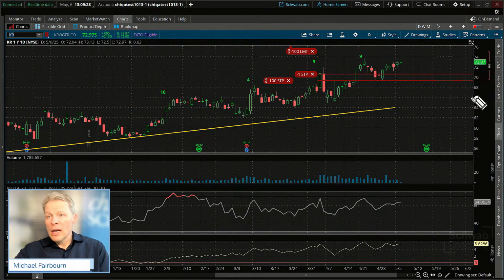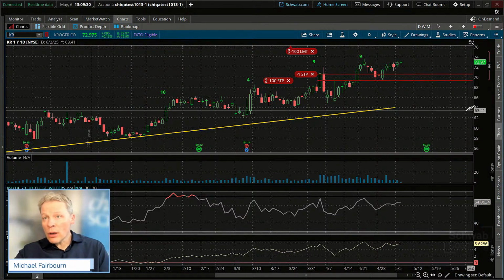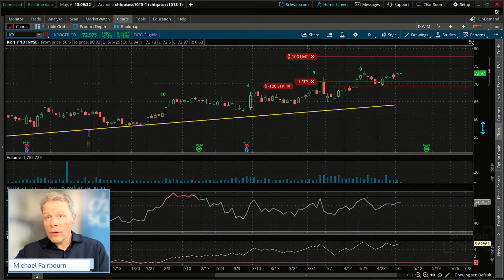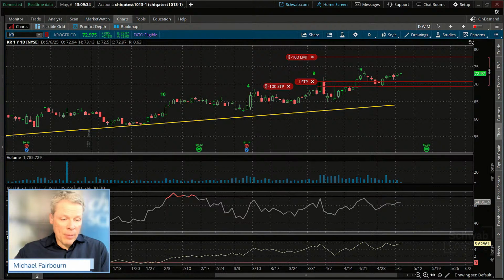Let me clear out some lines. So the ultimate flag, and this is where our target is at up top, right there. There it is. Okay, that is the flag pattern. I'll put it in yellow so we can see it a little more clearly. But that was the flag we looked at right there, measuring the flagpole up a little bit higher and saying, can we get here?